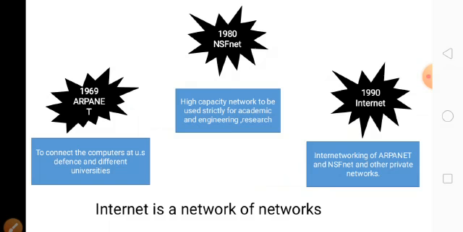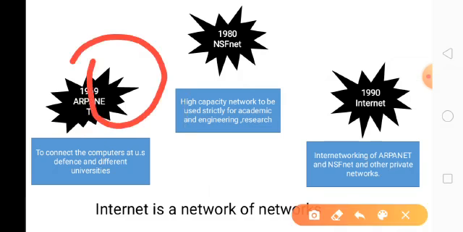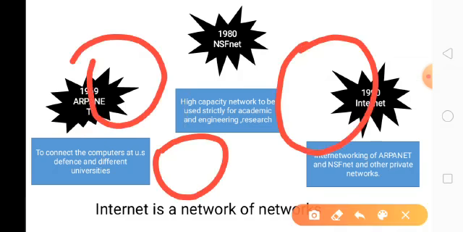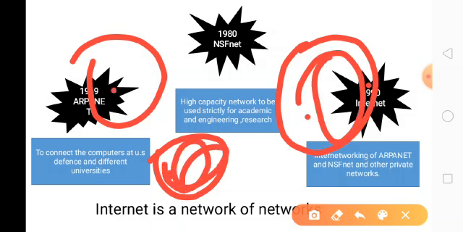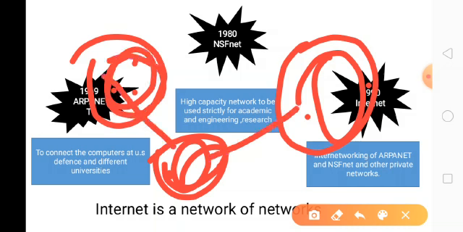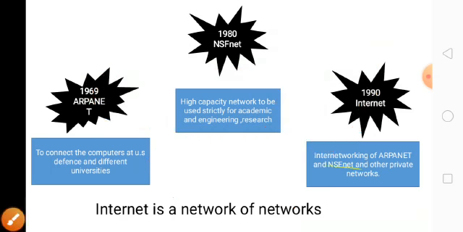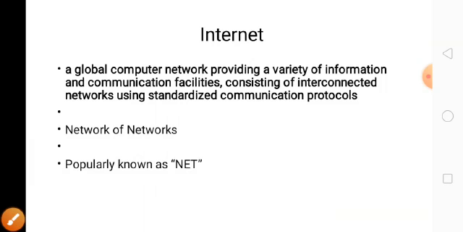Then in the 1990s they founded the network that is internetworking of ARPANET. So internet is nothing but a smaller network here, a smaller network here, also some small network here, also a smaller network. Inside, all the computers are interconnected. Here all the computers are interconnected. Here also computers are interconnected. Now these small networks are connected, which makes a network of networks, which is nothing but the internet. In general we call the internet the net.